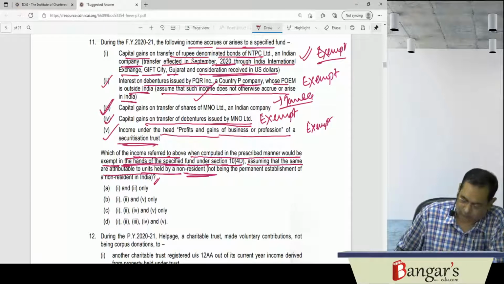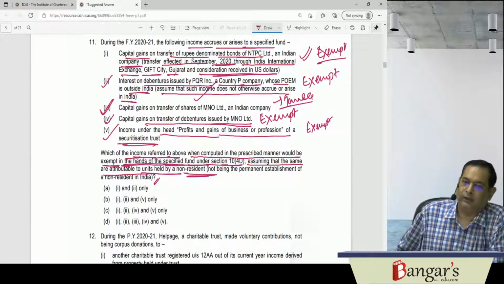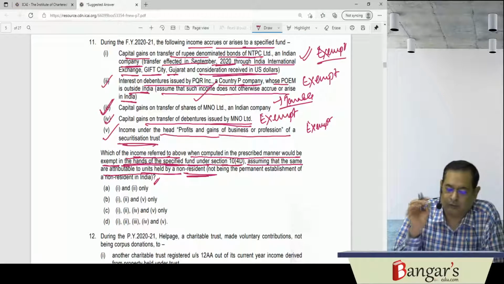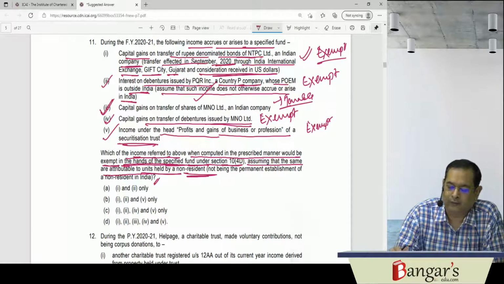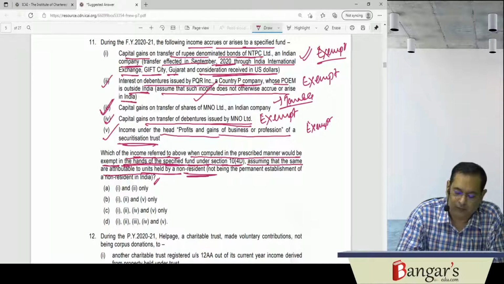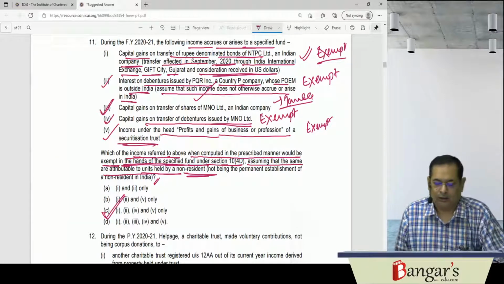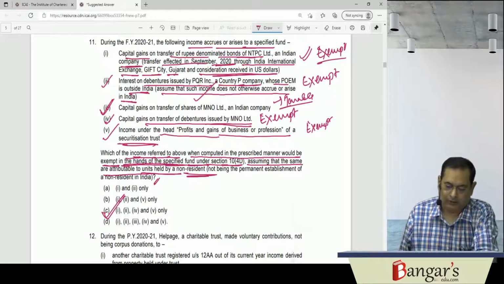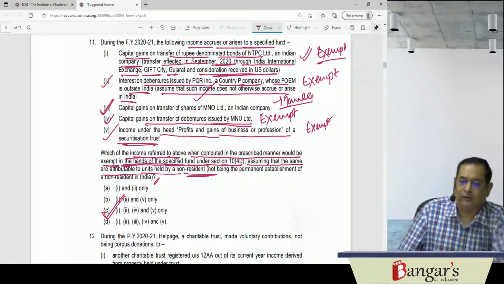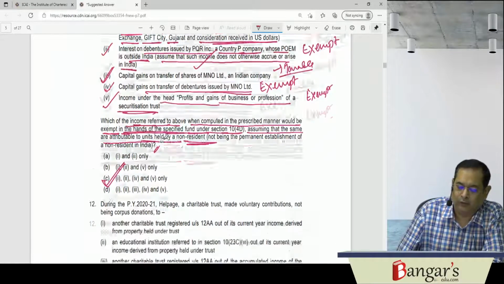Transfer of securities other than shares of a company resident in India, the same will be exempt. So fundamentally, shares will be taxable. So they say, which of the following is exempt. In this case, the first is exempt, second is exempt, fourth and fifth are exempt. First, second, fourth and fifth, they are exempt. So the answer will be C in this regard. You can go through this in NR taxation. We have discussed the same. These exemptions under section 10(4)(d), an amendment has been made.